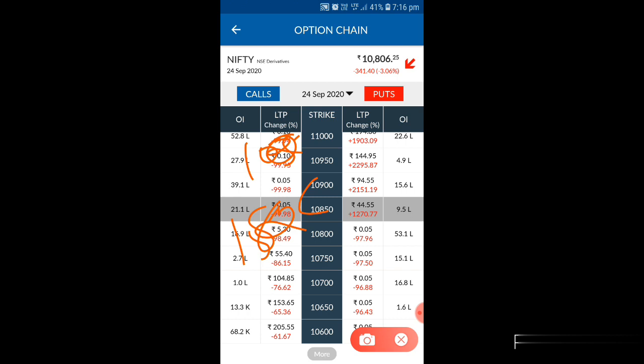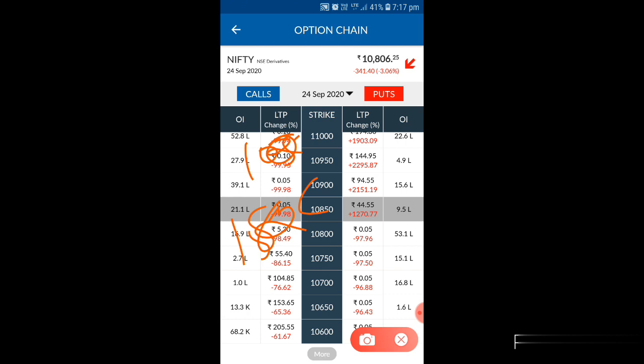Even yesterday I got a personal message also. One of my Telegram members was telling me, I traded Bank Nifty and I am not getting any profit, because at the end of the day I am getting a loss. And the market fell almost 200 points, so why am I not getting profit? What happened was, the Bank Nifty was around 22,000 and he traded 3,000 points below. He traded the 19,000 Bank Nifty. Because today was an expiry, one day in advance he traded almost 3,000 points away. 3,000 points is not going to happen in Bank Nifty within 2 days. That is the reason he got a loss.